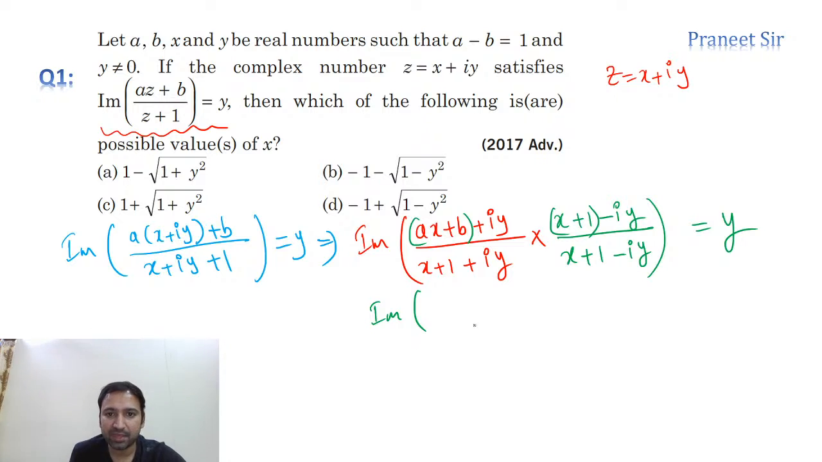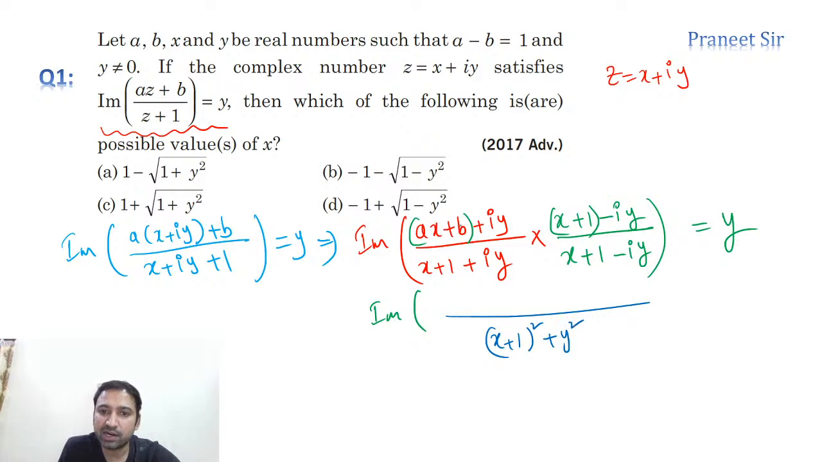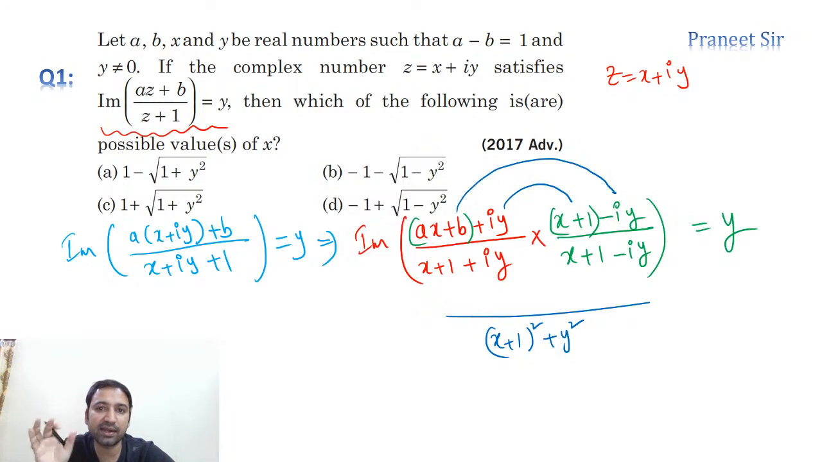The denominator is very simple: (x plus 1) whole square plus y square. And what is the numerator? If you check, we don't need to calculate the entire thing. We just need to calculate whatever is required, because the imaginary part comes from real into imaginary and imaginary into real.